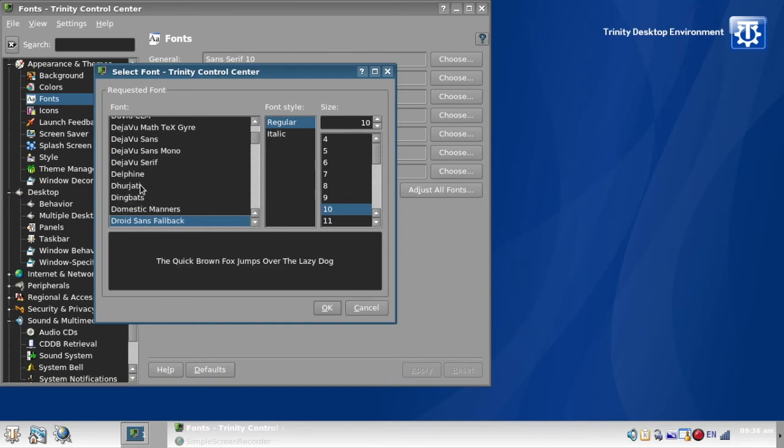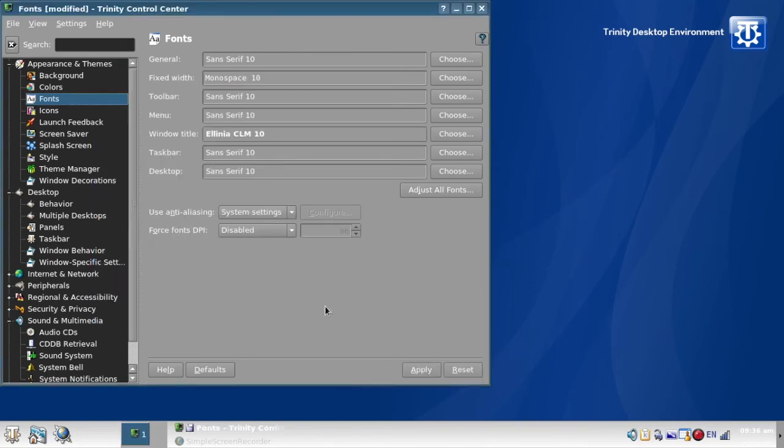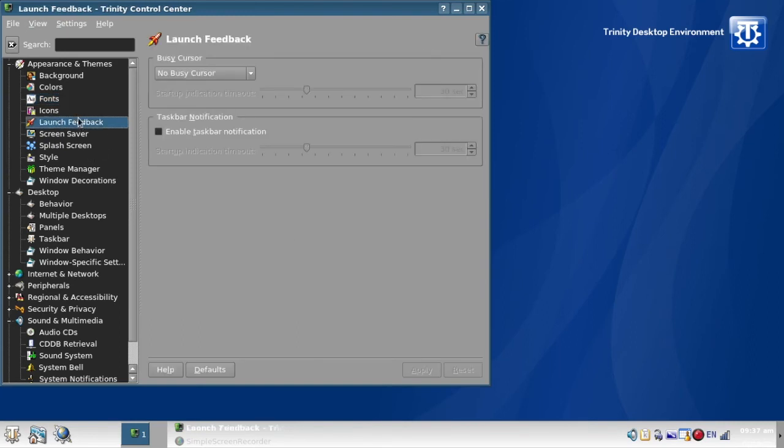Download it, and then set Ubuntu as your primary font throughout all your desktop. I guess I'll just try that out. Looks a lot like what I just had, but apply. There we go. And that's just something to play around with later.